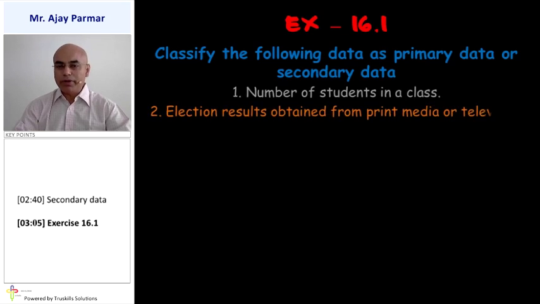Election results obtained from print media or from television news channels. That means we depend on the data which is collected by the print media, that is the newspapers, or else we depend on the data collected by the various television channels. So obviously this type of data is considered to be secondary data.